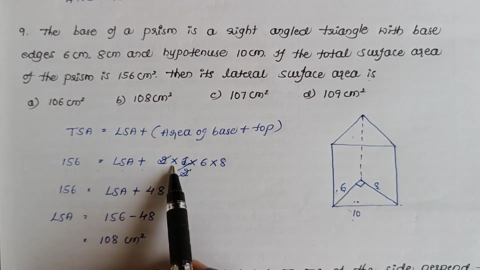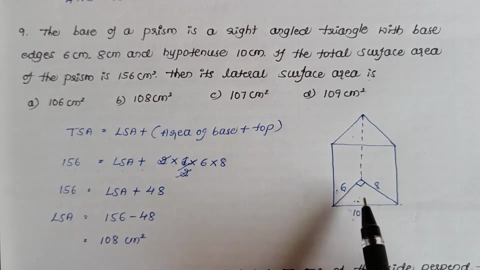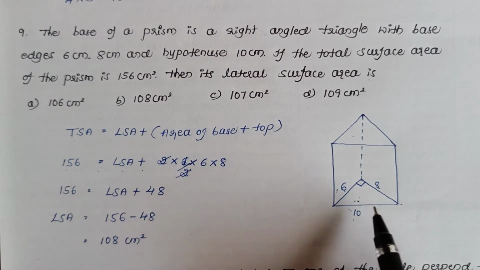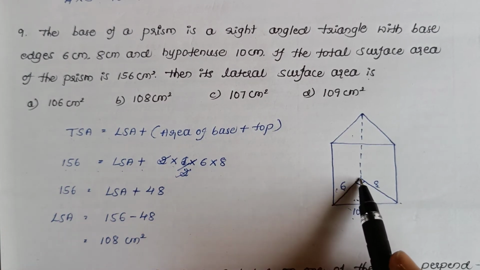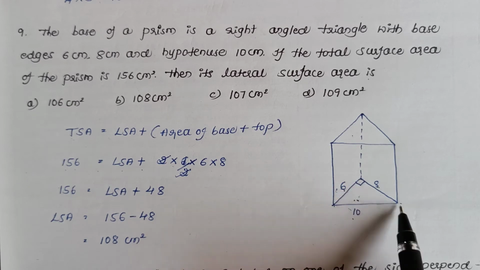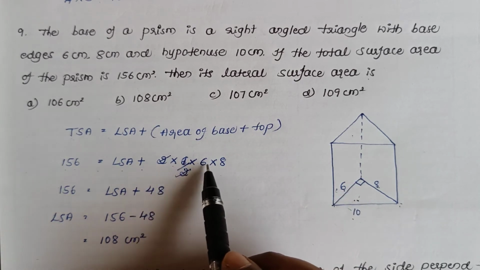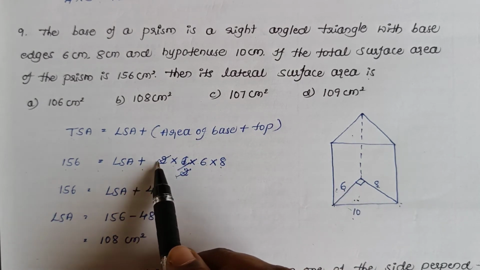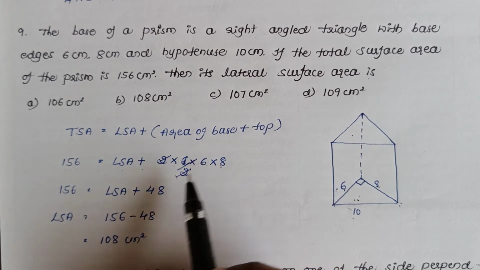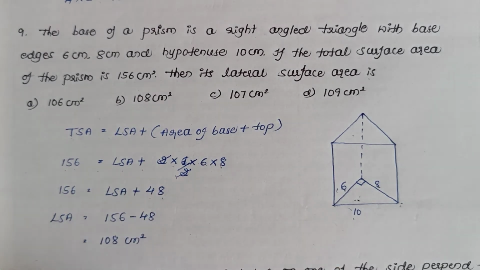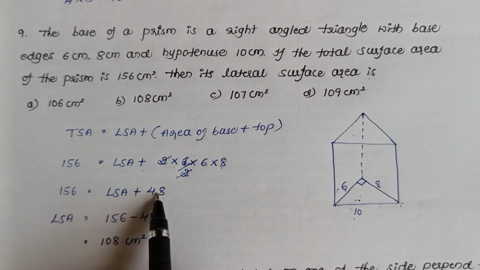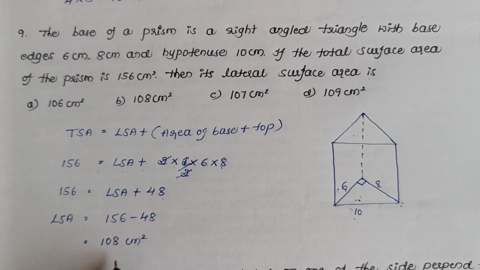Therefore, 2 into area of this triangle, which is half into base into height. So half, if I take this as base, then this will be height. So half into 6 into 8. 2 gets cancelled. Then 6 into 8 is 48. Therefore, LSA is equal to 156 minus 48, which is 108 centimeter square.